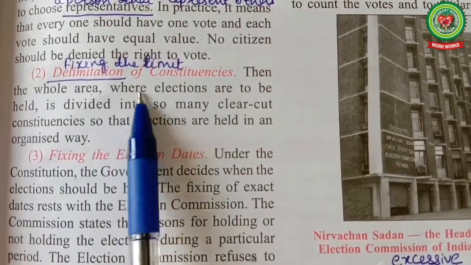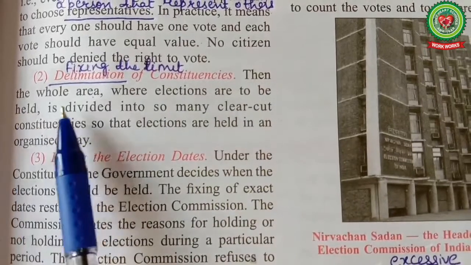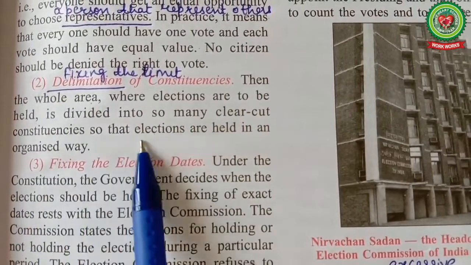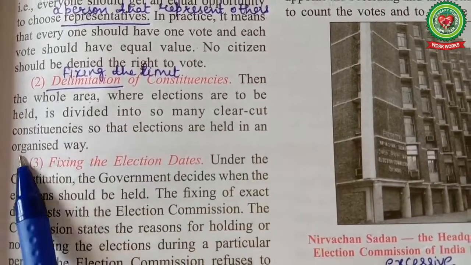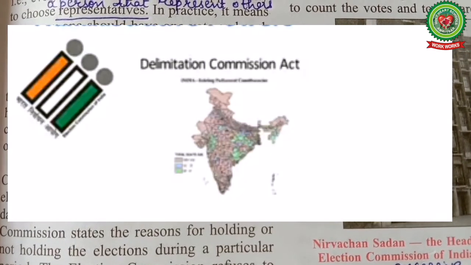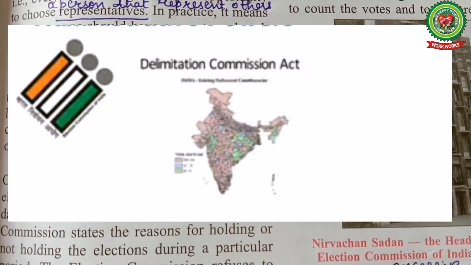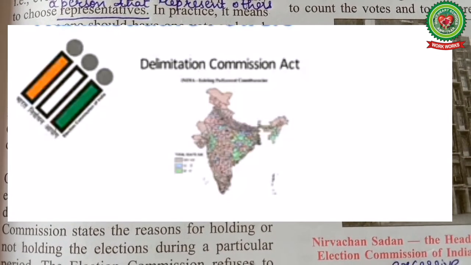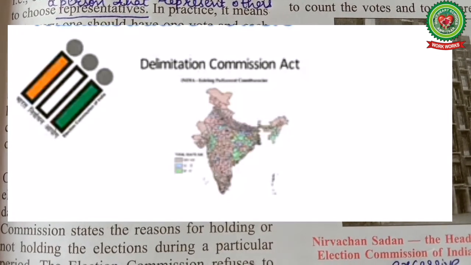Then the whole area where elections are to be held is divided into so many clear-cut constituencies so that elections are held in an organized way. Delimitation of constituencies determines the territorial area of the electoral constituencies in accordance with the Delimitation Commission Act.